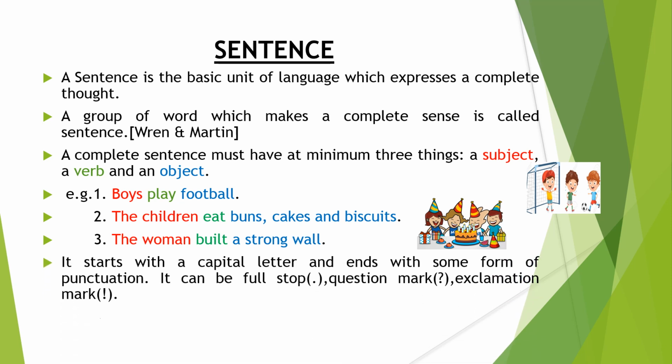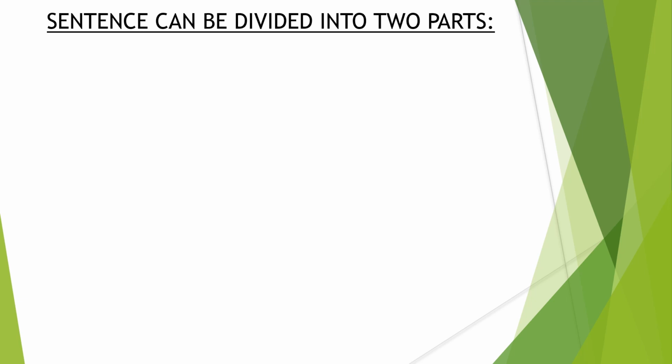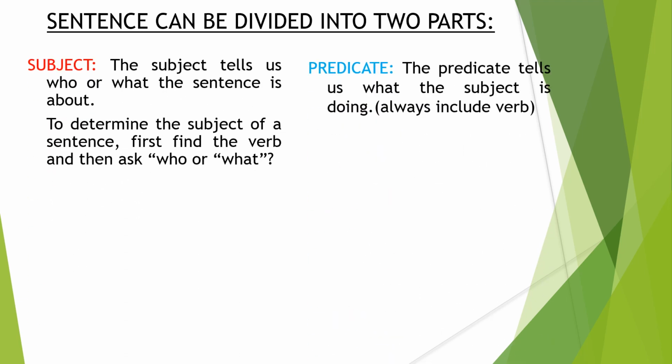Okay. Next, it starts with a capital letter and ends with some form of punctuation. It can be full stop, it can be question mark or exclamation mark. Okay. Here all the sentences you can see are with the punctuation mark, which is full stop. Yes. So sentence can be divided into two parts: subject and predicate. The subject tells us who or what the sentence is about, and predicate tells us what the subject is doing.